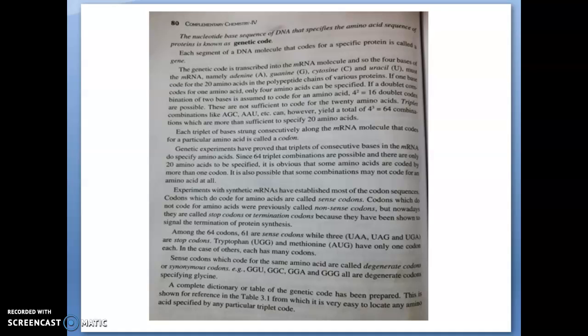So a triplet combination is necessary for representing the 20 amino acid sequence. Each triplet of bases in sequence along the mRNA molecule that codes for a particular amino acid is called a codon. We already saw that.